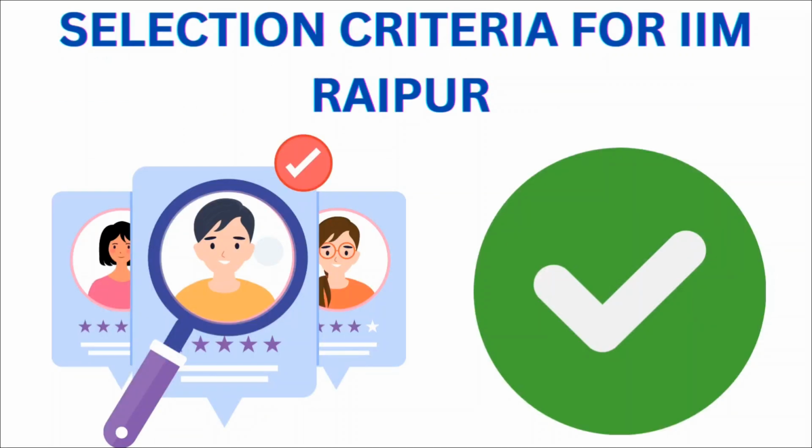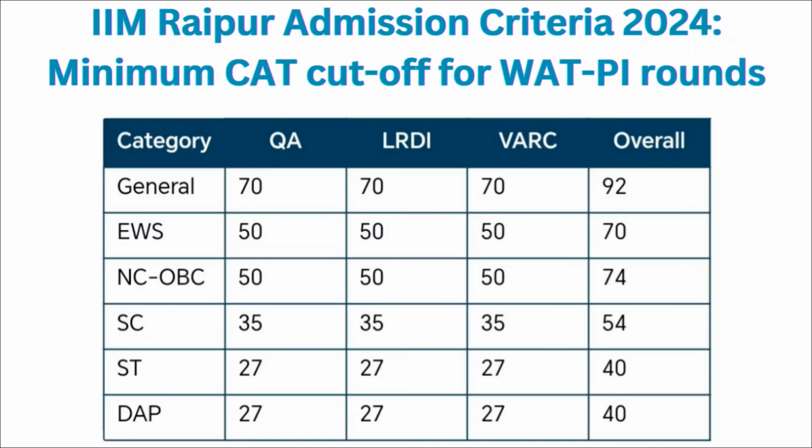Now coming to the admission process and the selection criteria for IIM Raipur. IIM Raipur has also fixed the CAT qualifying cutoff according to category. For the general category, it is 70 percentile for the quantitative ability, DILR and VRC sections, and overall you should have 92 percentile or more in your CAT entrance examination.